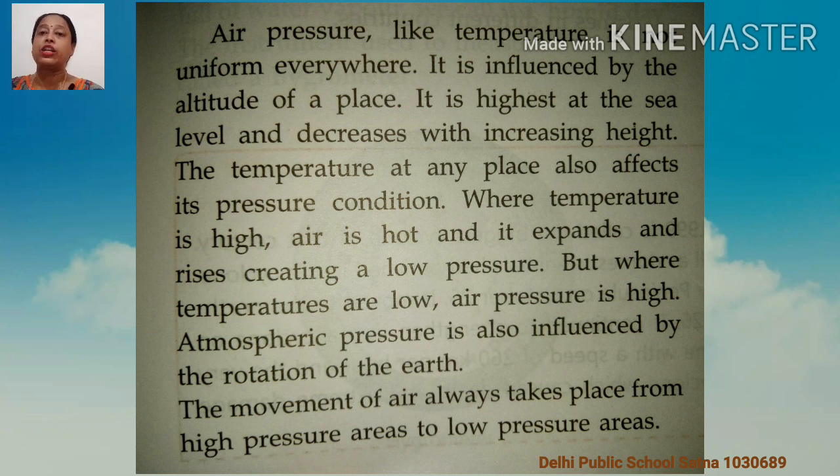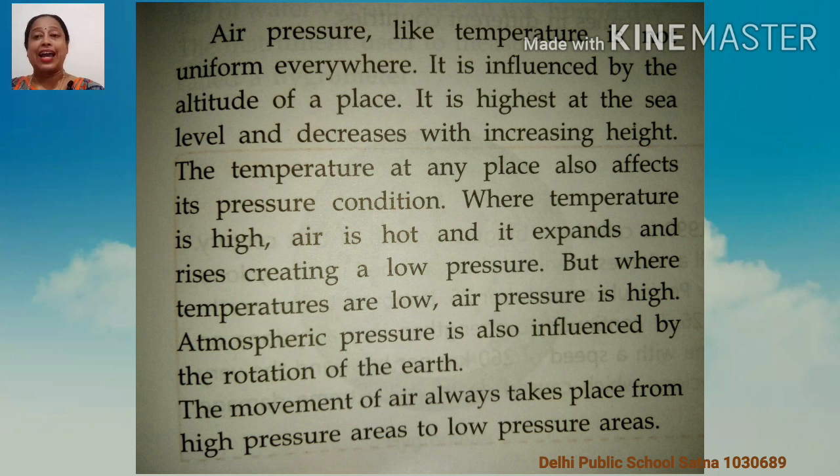Now we are talking about wind, children. Air in motion is called wind. What is called wind? Air in motion is called wind. Difference in atmospheric pressure helps wind to blow. What helps wind to blow, children? Difference in atmospheric pressure. It depends on the place.